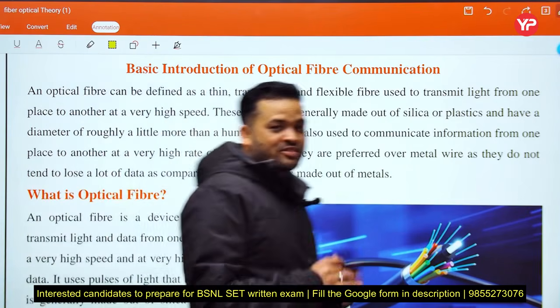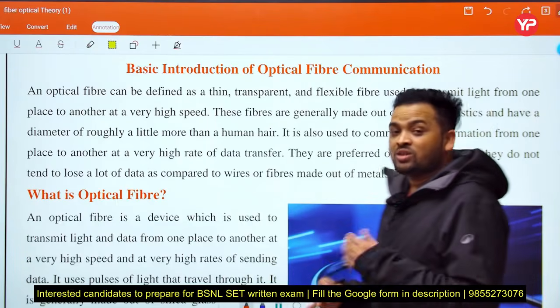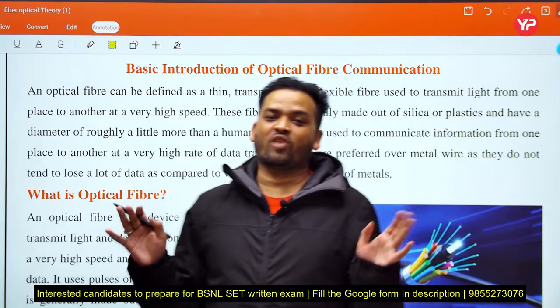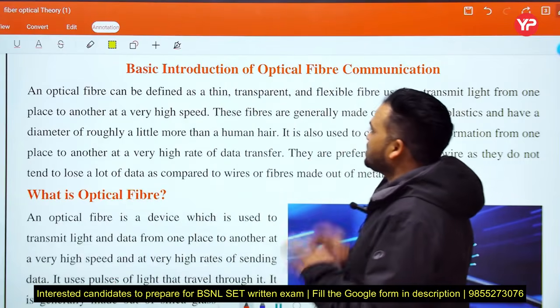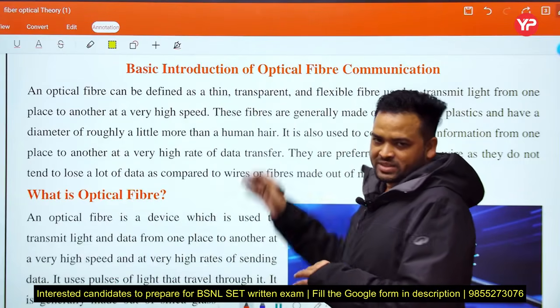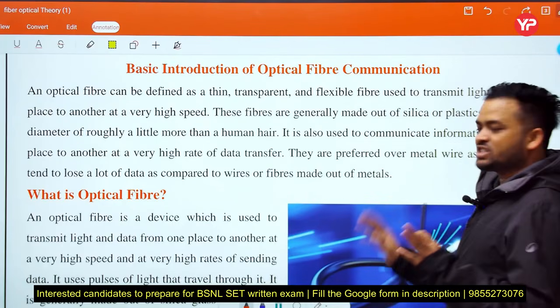From that we discuss our syllabus. But here we discuss all the prerequisites required for any student who has not already studied OFC, that is optical fiber communication. See beta, one by one we discuss each and every point.